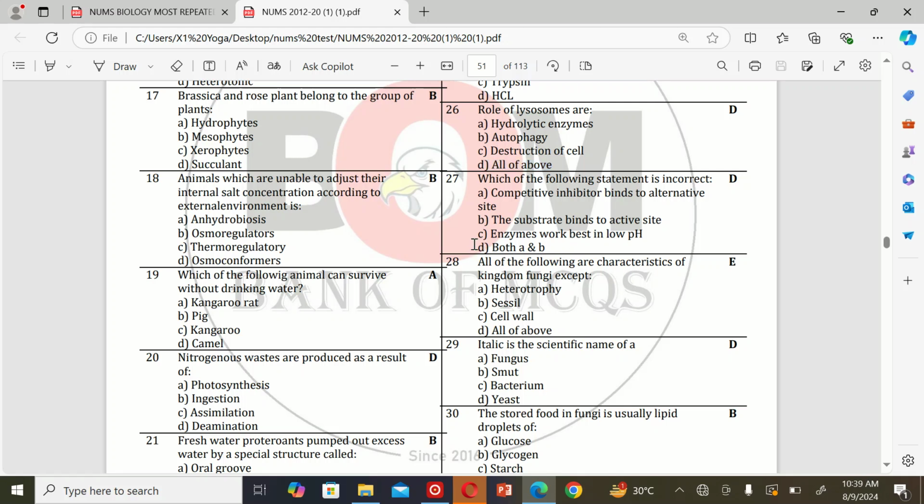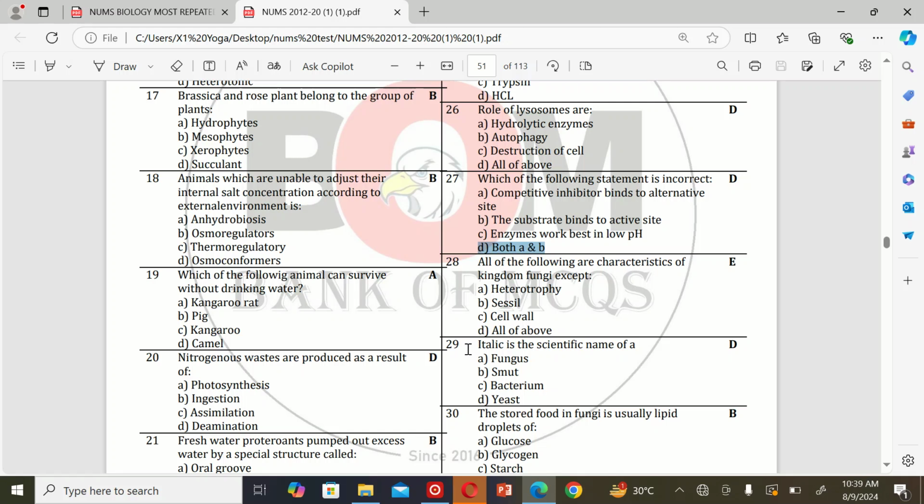Both A and B. The next MCQ: all of the following are characteristics of kingdom fungi: A. Heterotrophy, B. Sessile, C. Cell wall, and D. All of the above. So the correct option is D. All of the above.